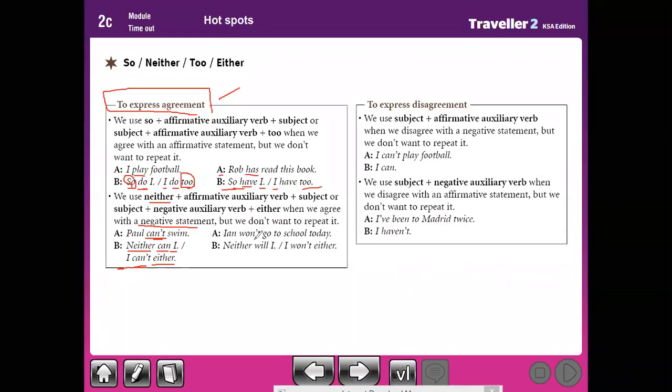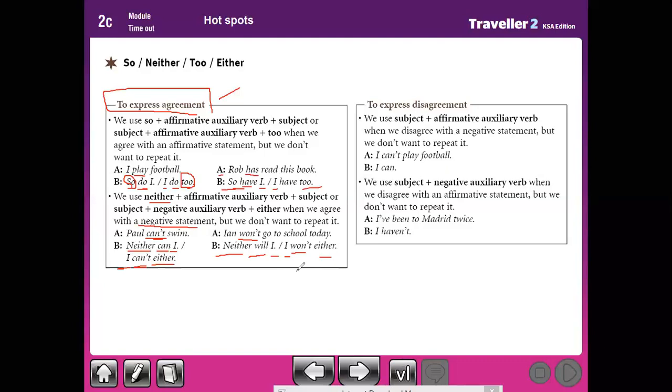Ayan won't. Won't here means will not, negative. Ayan won't go to school today. So if you want to begin with neither, you should put the affirmative auxiliary verb. Will not changes into will. Neither will I. And if you want to begin with the subject, you should use subject plus negative auxiliary verb, I won't either. So, Ayan won't go to school today, neither will I, I won't either.